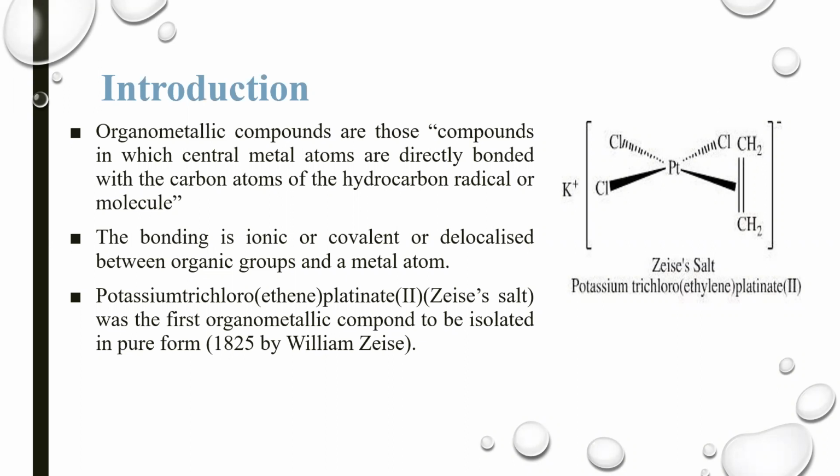Organometallic compounds are those compounds in which central metal atoms are directly bonded with the carbon atom of the hydrocarbon radicals or the molecules. Basically, in organometallic compounds, metal atom forms the bond with carbon atom of the hydrocarbon compound. The bonding is ionic or covalent or delocalized between the organic groups and the metal ion. The first organometallic compound which was isolated was Zeise's salt, whose formula is potassium trichloro(ethene)platinate(II).